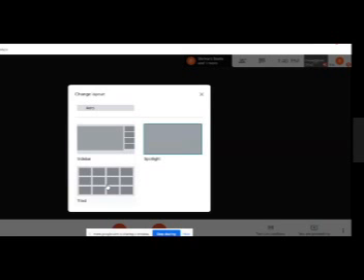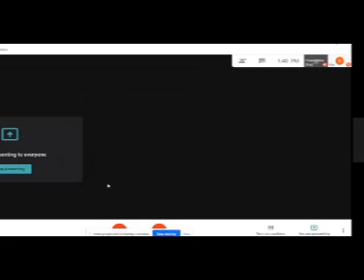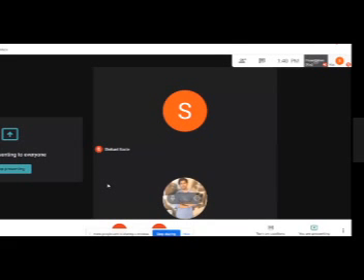Now this is the third feature, tile. Now if you don't want people on the sidebar, if you want to see how many people are available at once, you can directly click here. This will be the appearance on your screen. So in this appearance, your presentation is on, but you're able to see all the people who are present in your meeting in one full screen, 99 people plus your presentation. So that is what this feature is.